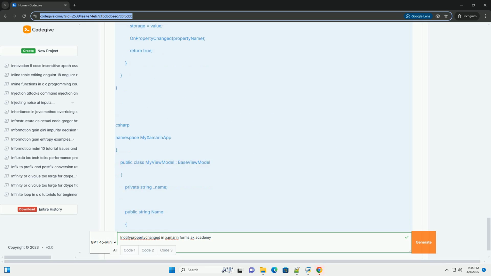Remember to always raise the PropertyChanged event after a property's value has changed, and to use a base class or helper methods to simplify the implementation and avoid repeating code. By mastering INotifyPropertyChanged, you'll be well on your way to building robust and user-friendly Xamarin.Forms apps.